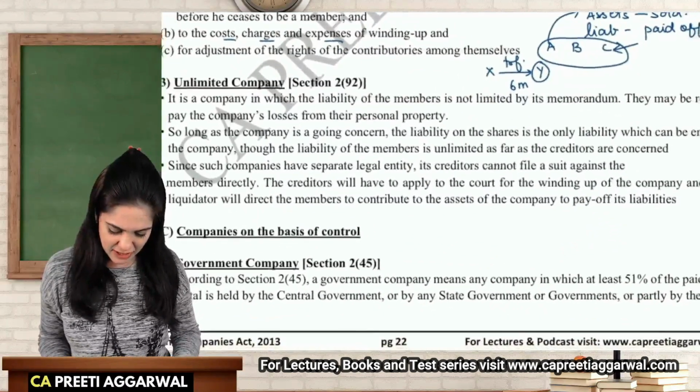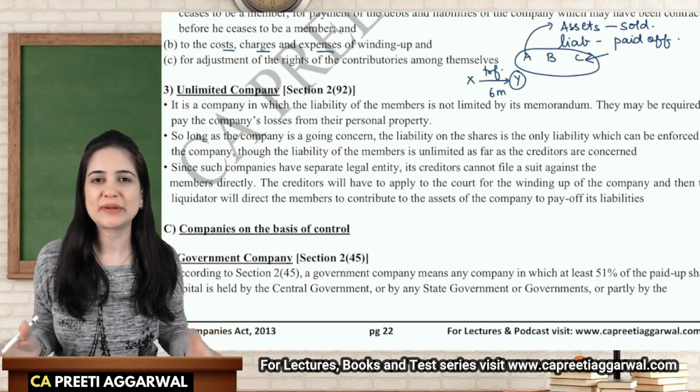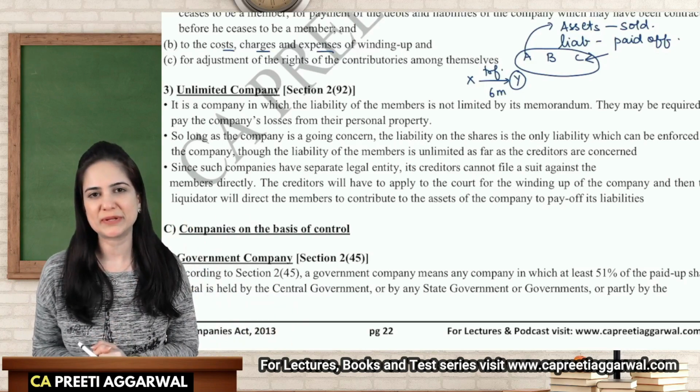Then we have unlimited liability company. The most important characteristic of a company is limited liability. Here we are foregoing that and we are instead going for unlimited liability company.